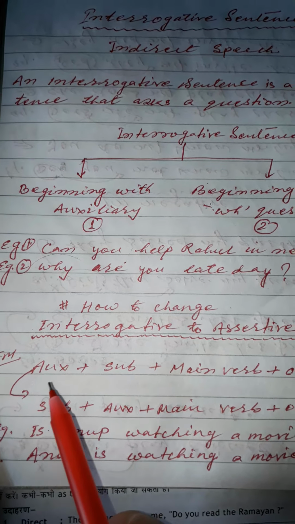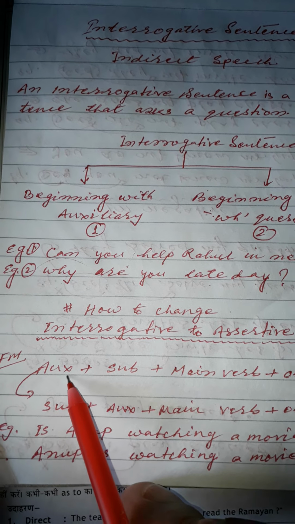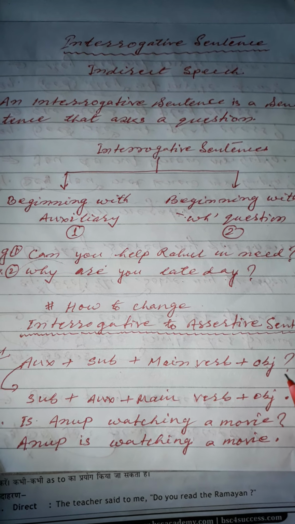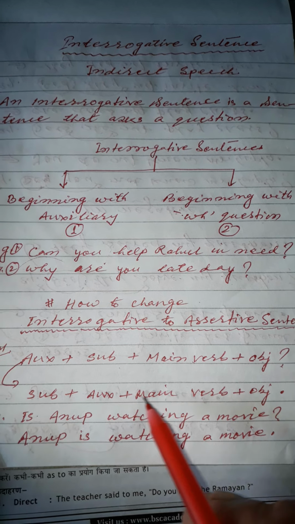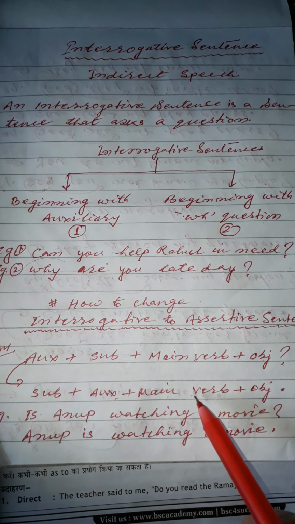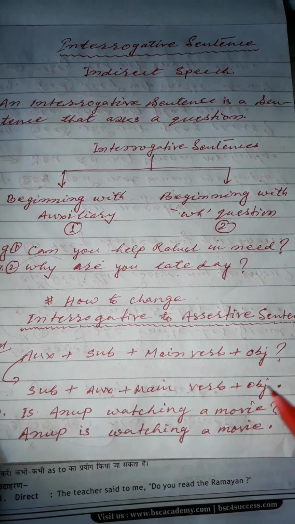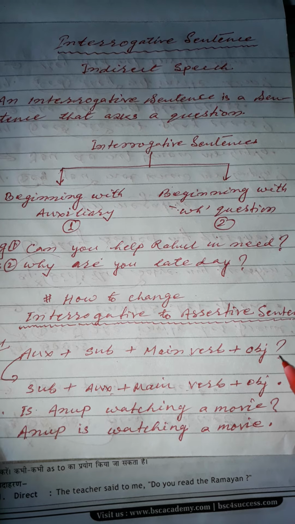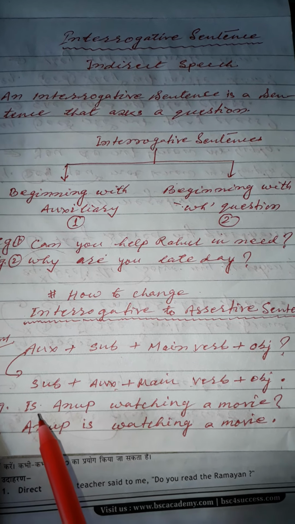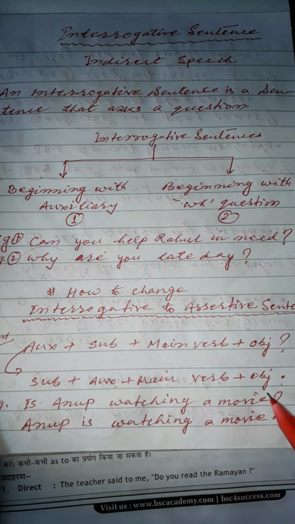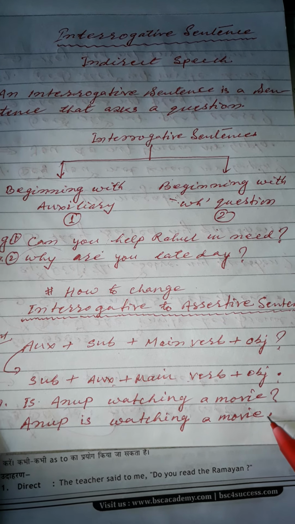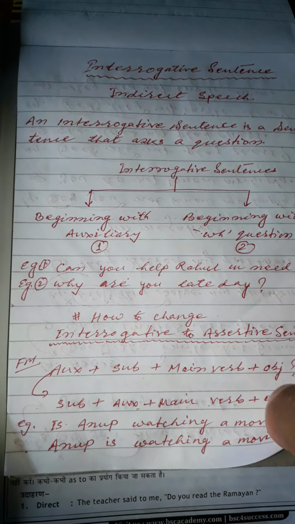So let's see how to change interrogative into assertive. The formula is very important. Auxiliary, subject, main verb and object, and then it is an interrogative question mark. It is changed like subject, auxiliary, main verb and object. When it is changed into assertive, the question mark changes into a full stop. Take an example: Is Anup watching a movie? It is changed like this: Anup is watching a movie. Full stop.